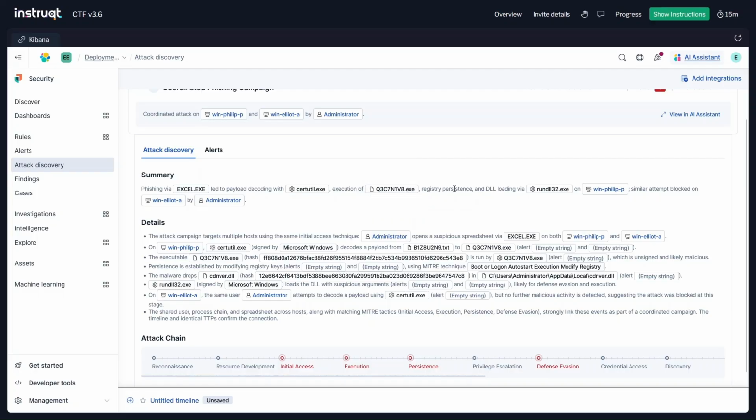Then there was registry persistence and a DLL loading via rundll32.exe on this particular host called Philip's system, and there was a similar attempt that was blocked on Elliot's system by the administrator. So this clearly summarizes everything that has happened.